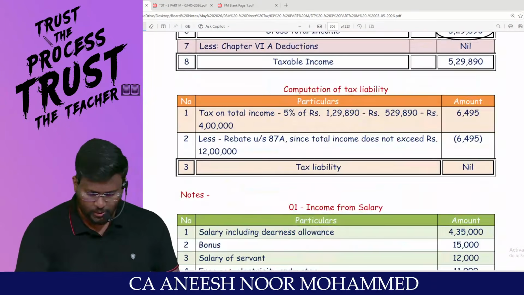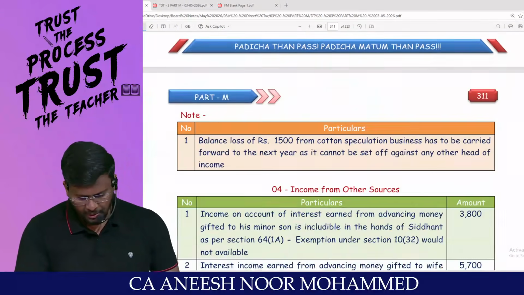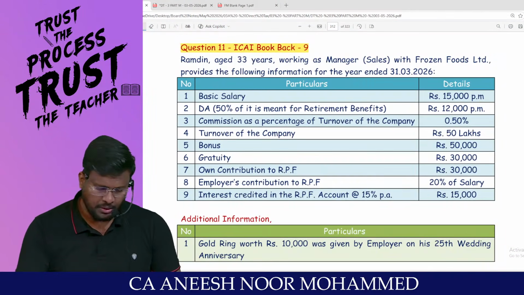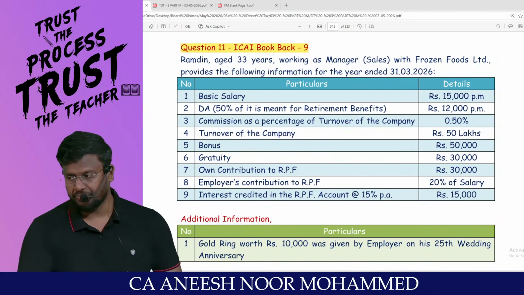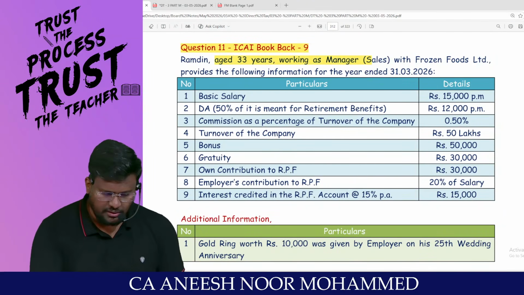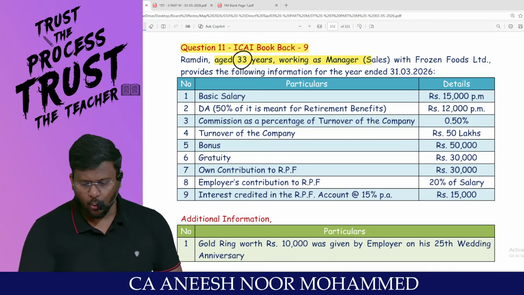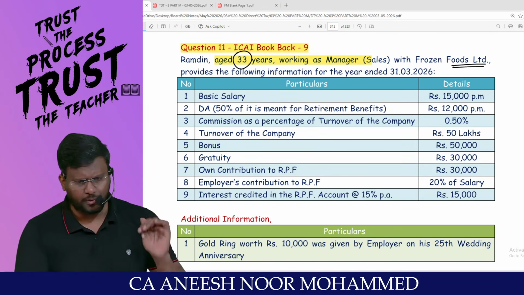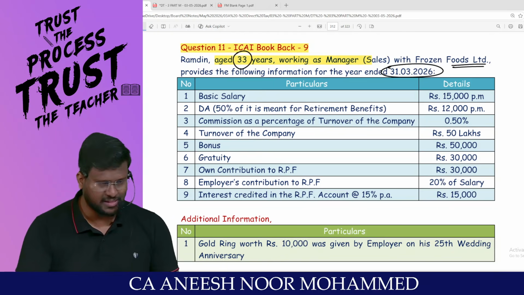Can we move into question number 11? Yes, sir. Are you feeling that happiness and comfortness between these two? I'm moving into question number 11. Ramdin, age 33 years, working as manager sales with Frozen Foods Limited, provides the following information for the year ended 31/3/2026.